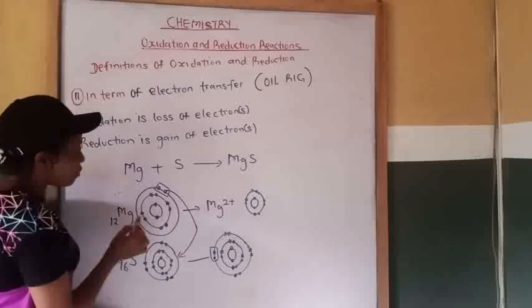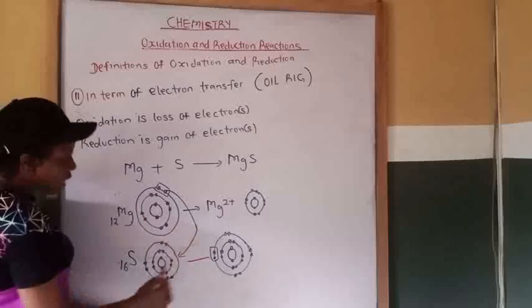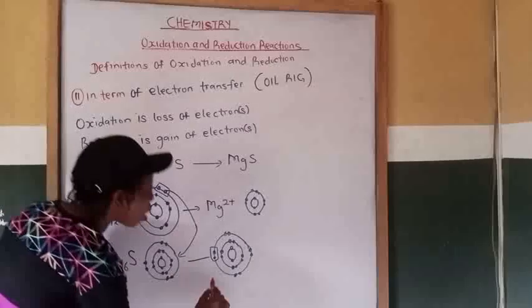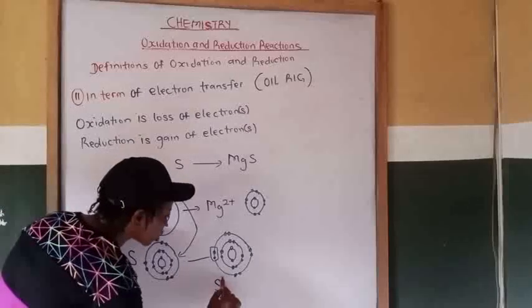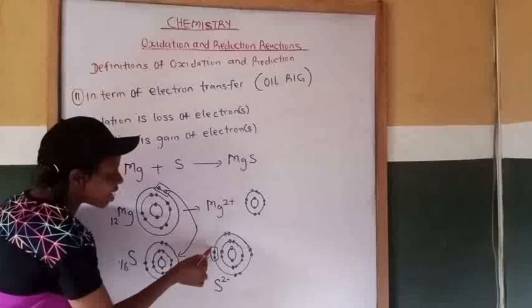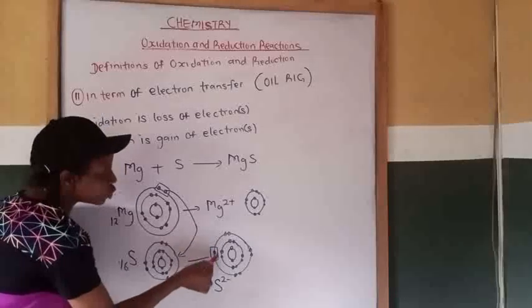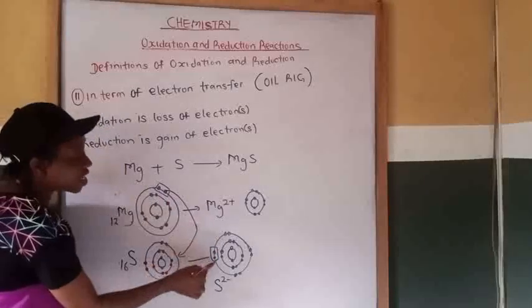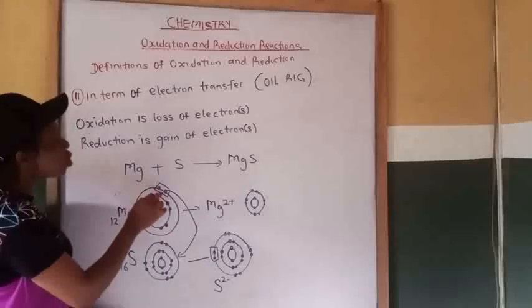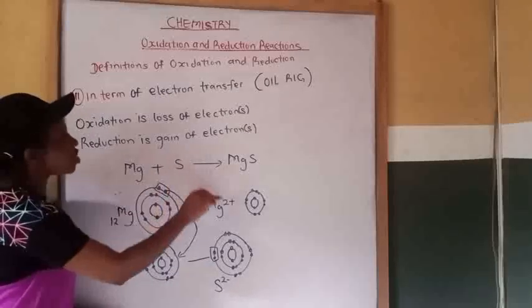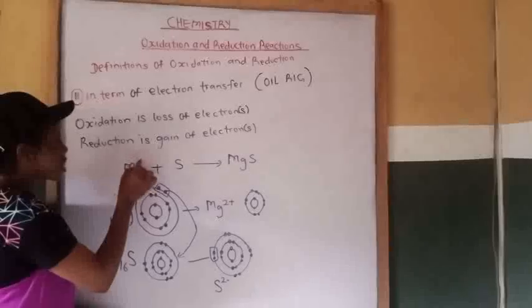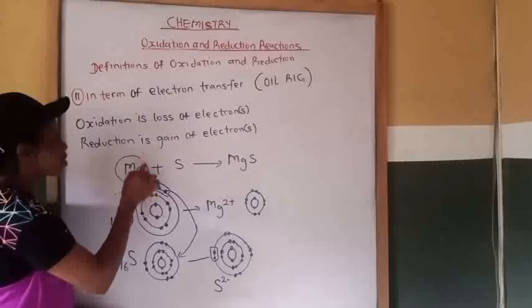The 2 electrons are from magnesium. The sulfur becomes the sulfide ion, S2-, because it has accepted 2 electrons from the magnesium ion. Magnesium gives out electrons, which leads to loss of electrons, and loss of electrons is oxidation.